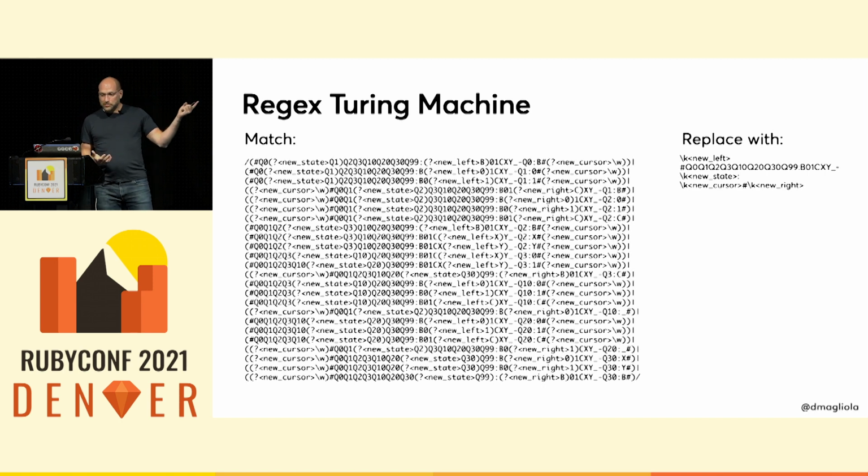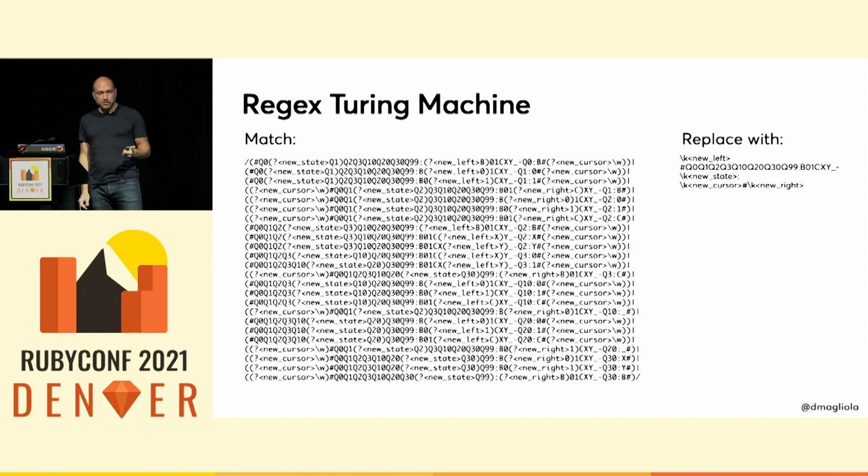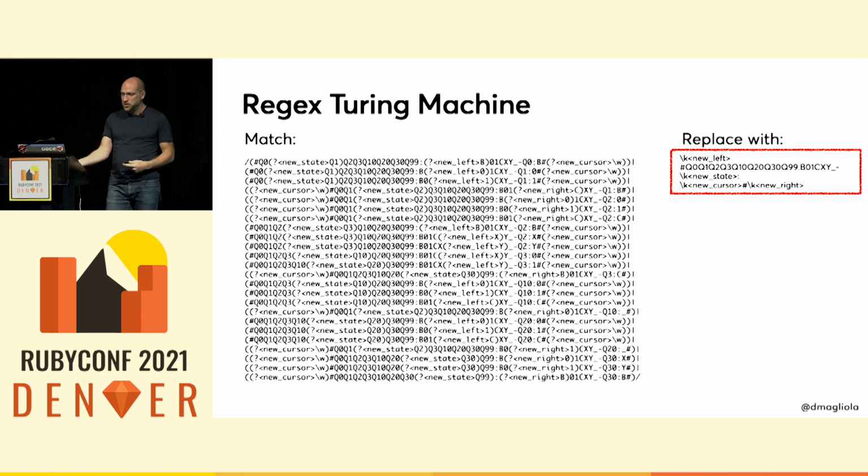And you can see those captures, new left, new cursor, new right, new state, right? Those are the bits that in the next program step are going to be to the left and under the head and to the right of the head, and what state will be in next. So this whole thing looks for all of the possible contexts the head could have based on all of its possible states and all of the possible characters in the tape, and then it will replace that head and tape with the values showing the new state of the whole thing.